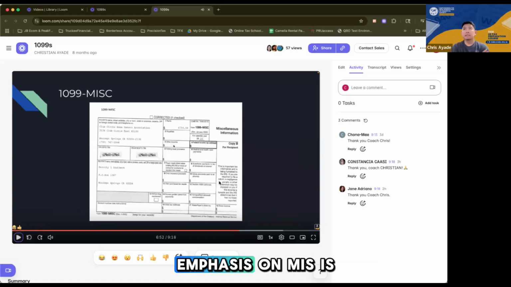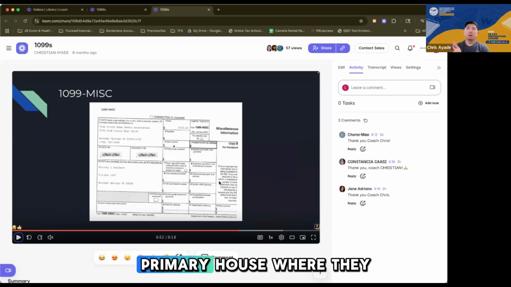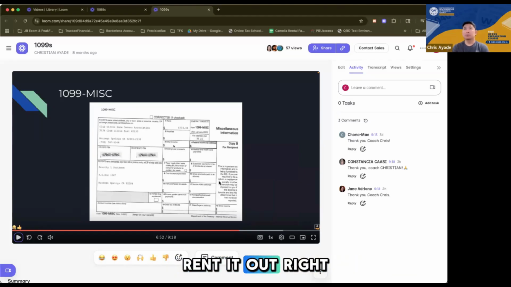Right. Just a bit of emphasis on MISC. Is this a common document? Yes, it usually is related to rents. Most Americans invest in second houses, right? They have a primary house where they live, and once they start earning a good amount of income, they invest in another property and rent it out.